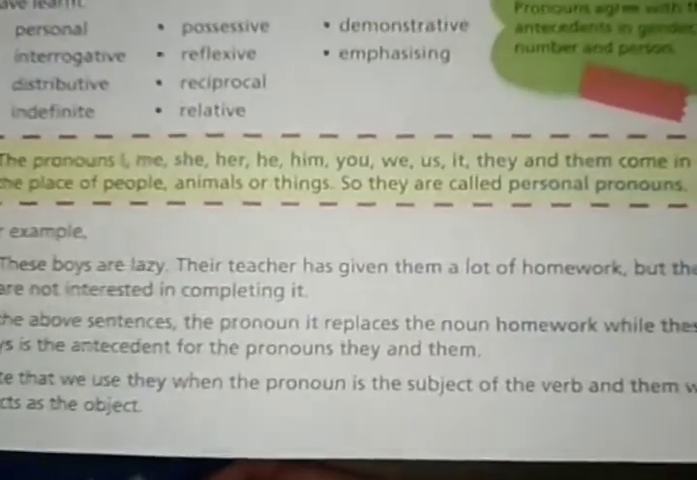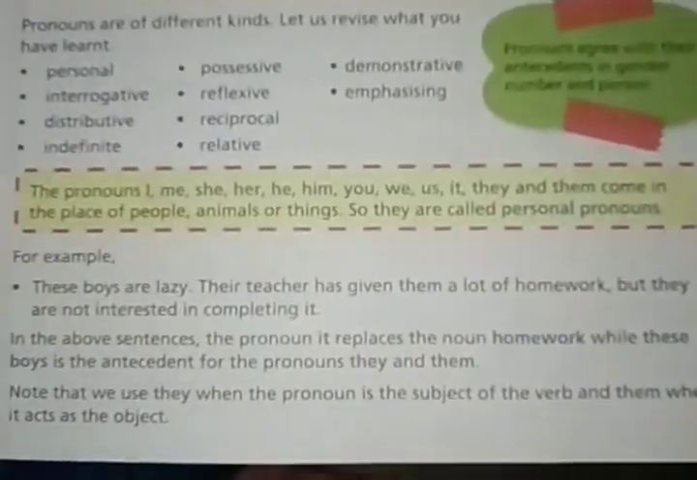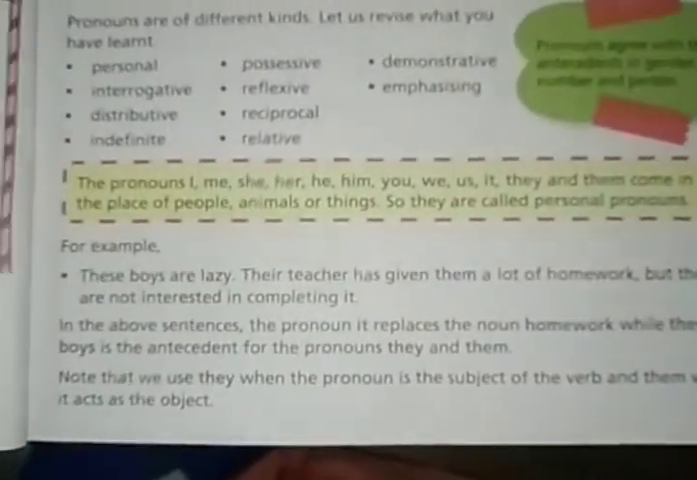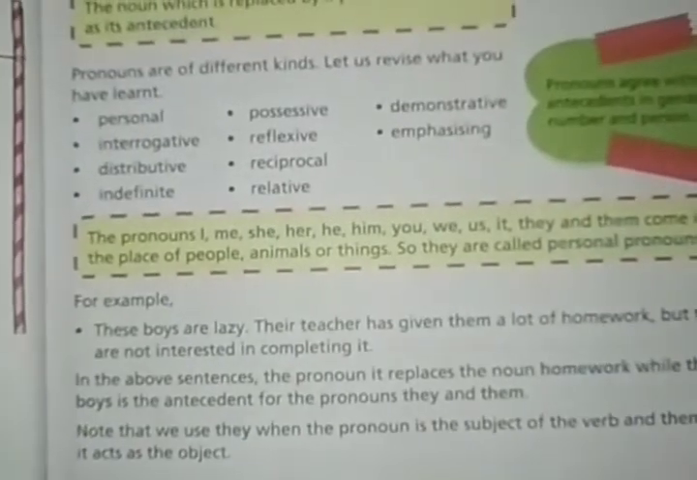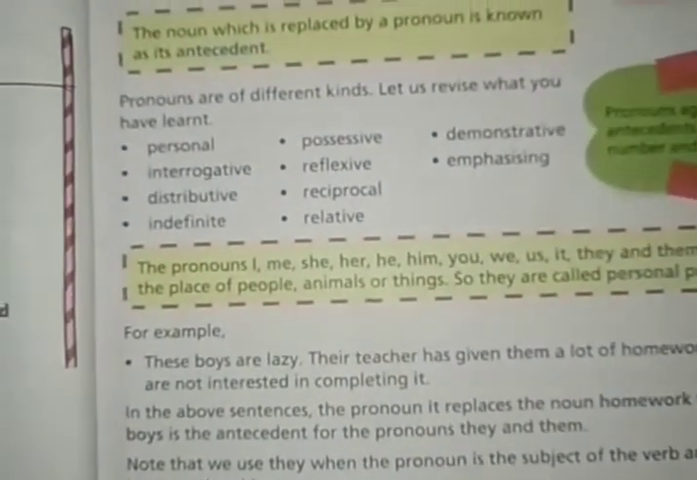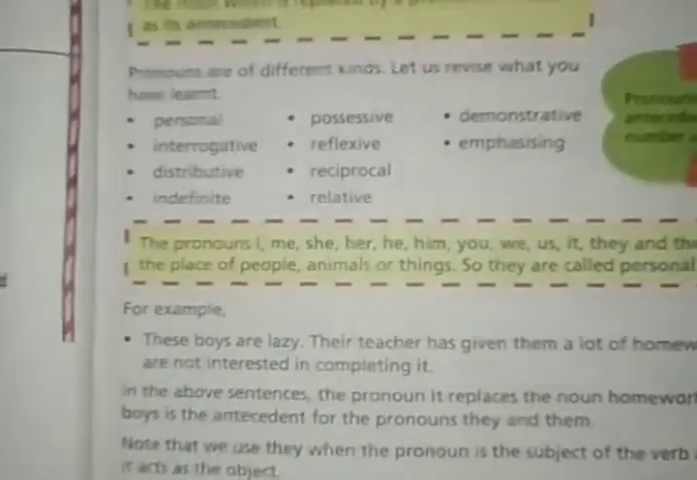So the pronoun them is used as an object, and the pronoun they is used when we are talking about the pronoun which is the subject of the sentence. Okay, they is used as a subject and them is used as an object.